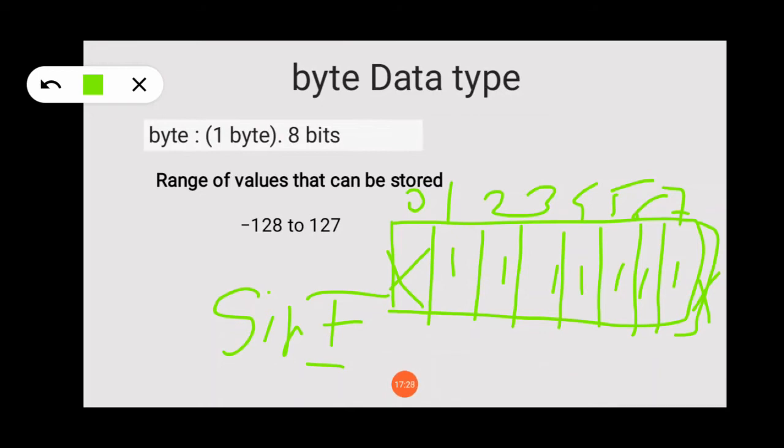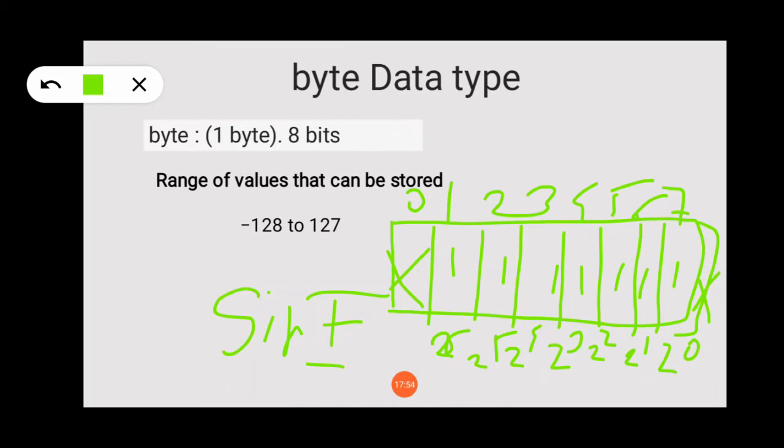For binary representation, we represent the value in the form of 0 and 1. So 2 to the power 0, 2 to the power 1, 2 to the power 2, 2 to the power 3, 2 to the power 4, 2 to the power 5, 2 to the power 6.